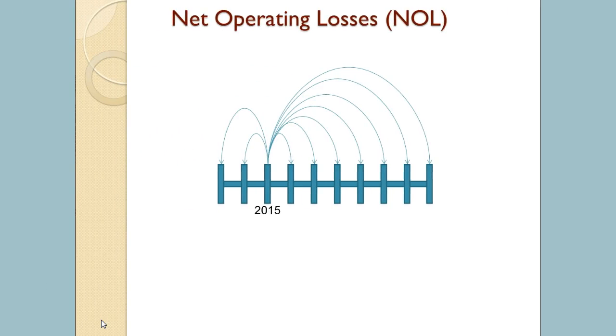Chapter 3 discusses the treatment of net operating losses that can only be generated from business and/or casualty losses. The book tells us that a business can carry a net operating loss back 2 years or forward 20 years. This means that if your business had a net operating loss in 2015, it can apply that loss back 2 years to the 2013 tax year and get a tax refund. If there's any loss left over, the net operating loss can then be carried back 1 year to 2014. If there's any loss left over after that, you can then carry the loss forward to absorb any taxable income for up to the next 20 years.